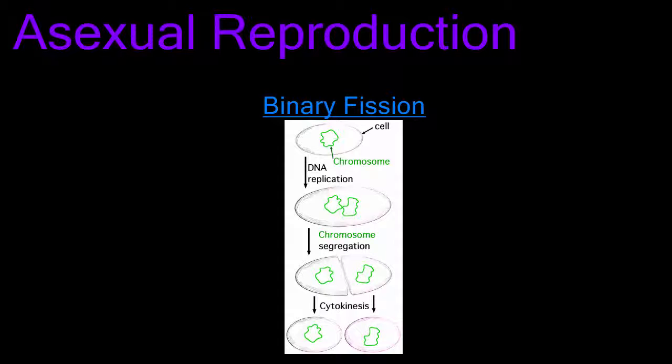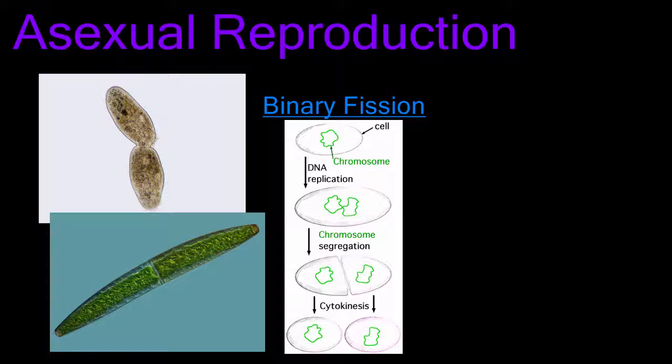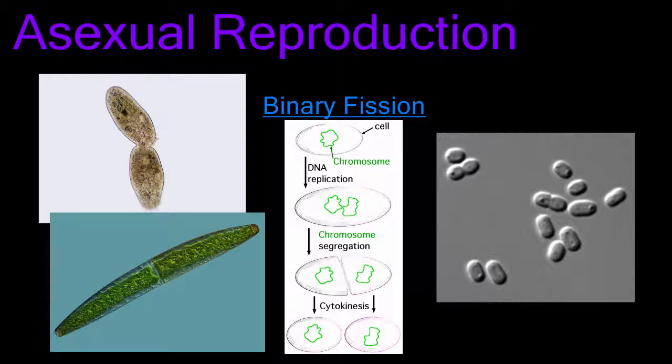The simplest form of asexual reproduction is binary fission. Bi means two, and fission means splitting. So binary fission involves one cell splitting into two, usually by mitosis. Unicellular organisms like protists and bacteria reproduce asexually by binary fission. In this way, they produce offspring that are genetic clones of themselves.